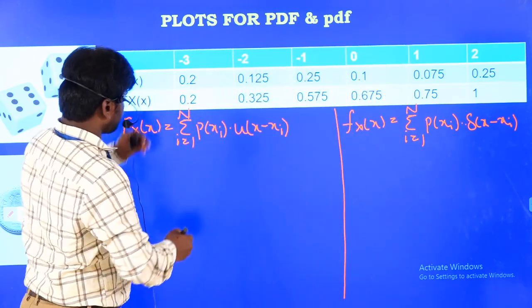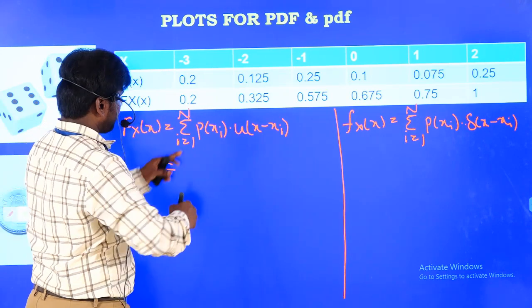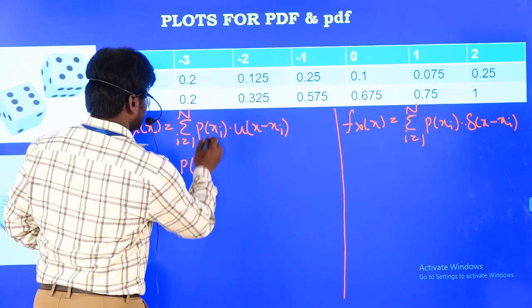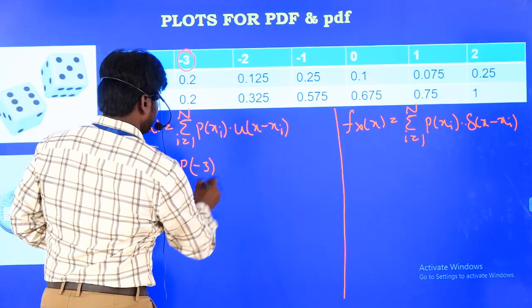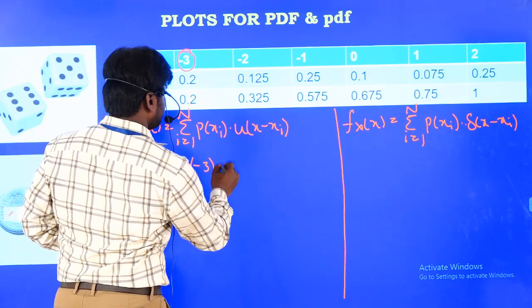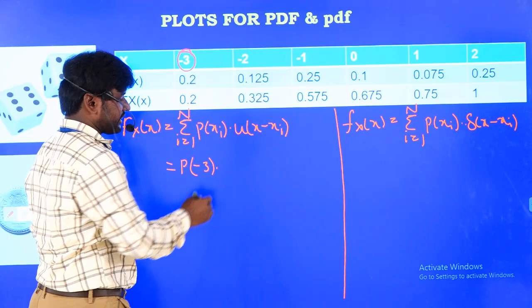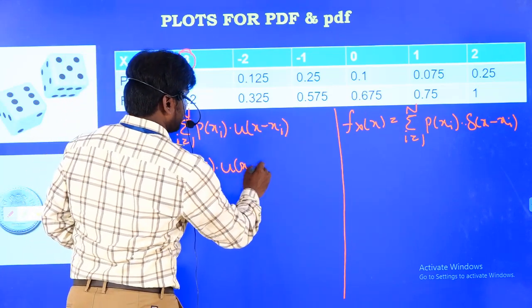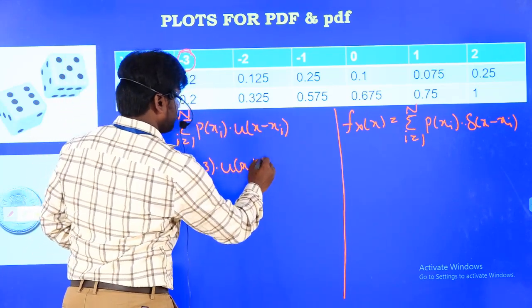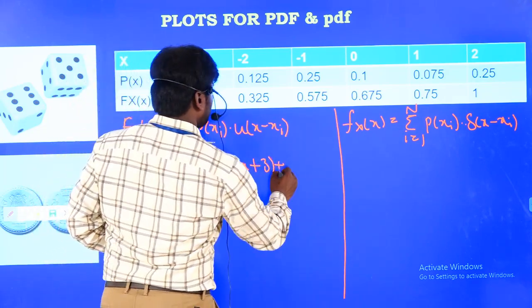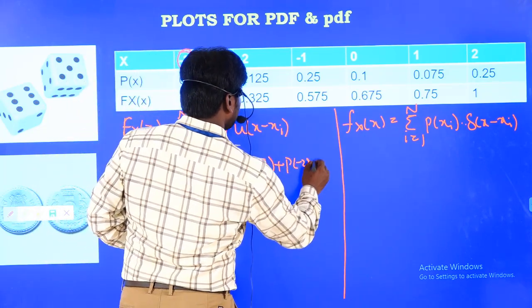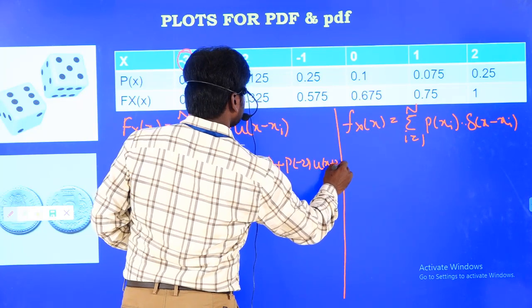Now the same thing we have to substitute here. So i equal to 1 means the probability of the first real value, which is minus 3, multiplied with u(x minus x_i), that means u(x minus of minus 3), so it will become u(x plus 3). The next one is probability of minus 2 into u(x plus 2).